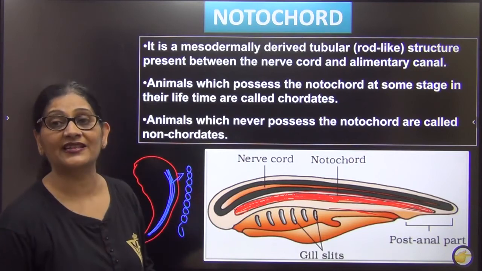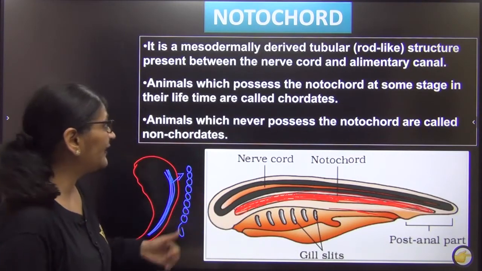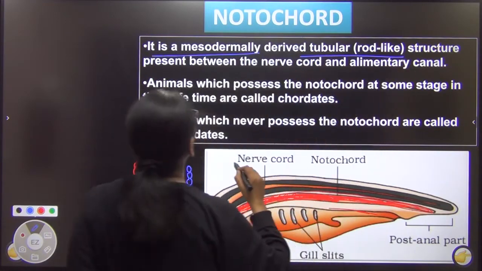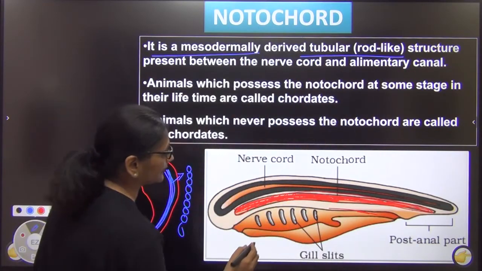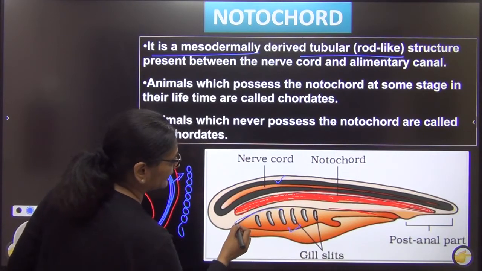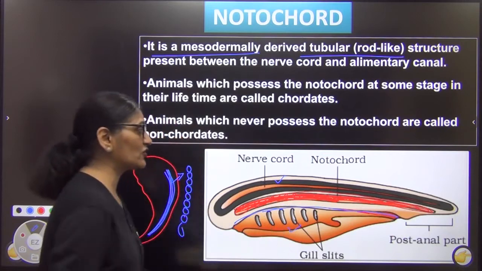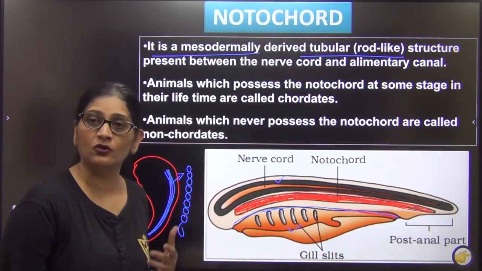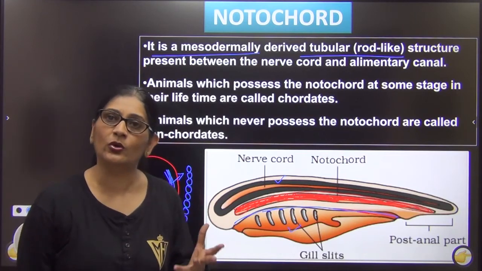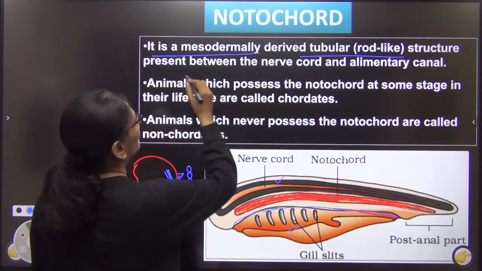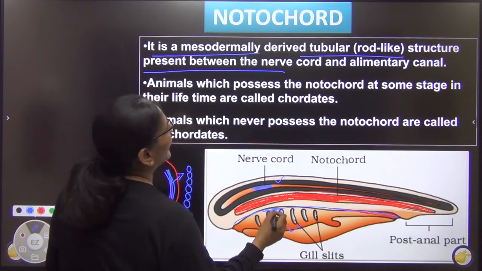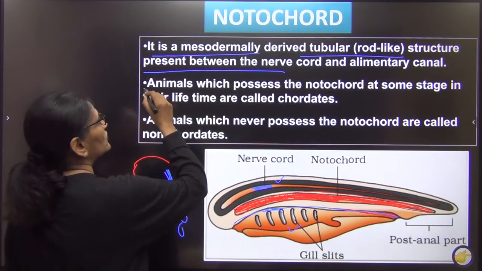So all those organisms who have a solid, mesodermally derived, rod-like structure, present where? Between the nerve cord and the digestive tract. This part is your digestive tract and this is your nerve cord. What is nerve cord? You will know later. The nerve cord later goes on to form your brain and spinal cord. So this solid rod-like structure present between the nerve cord and the digestive tract is called notochord.